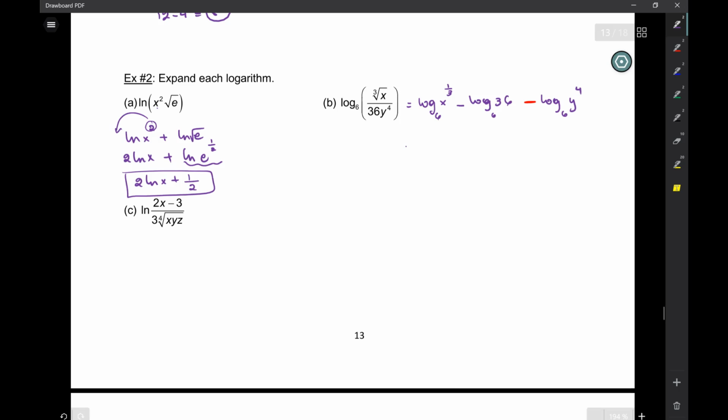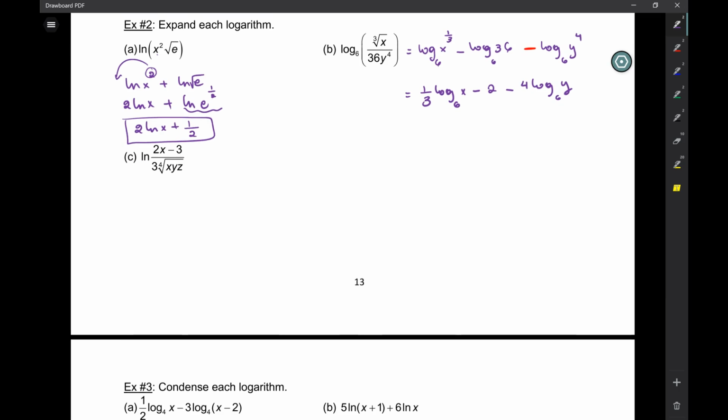Okay, so now this is going to be 1/3 log base 6 of x minus 2 minus 4 log base 6 of y. Shouldn't it be 2? 6 to the what gives 36? It's 2, I'm sorry. And the order here isn't really going to matter. All right? Okay.